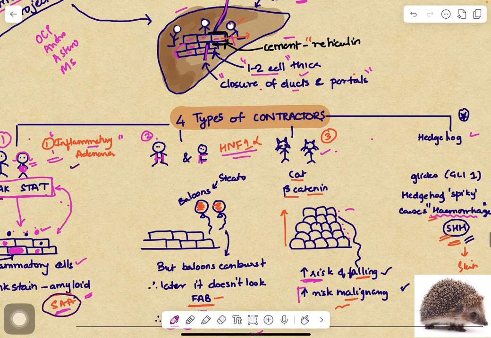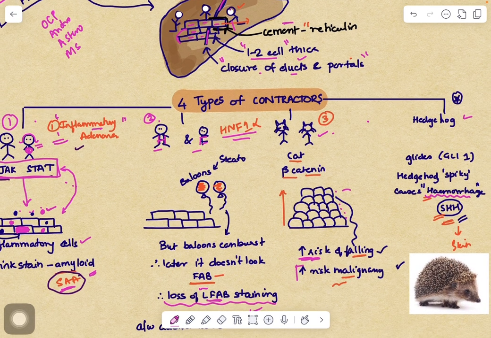Now type number 2 is H and F. So we have Mr. H and Mr. F, and how are they decorating their wall? They are decorating their wall with the help of balloons. Now balloons represent steatosis in the liver. So when we see adenoma with steatosis, we have to think about HNF1 alpha inactivated. But the problem with balloons is that they cannot last long. So after some time they will burst. So it will not look fabulous anymore. So there will be loss of LFABP. So in HNF1 alpha inactivated adenoma, there is loss of LFABP staining.